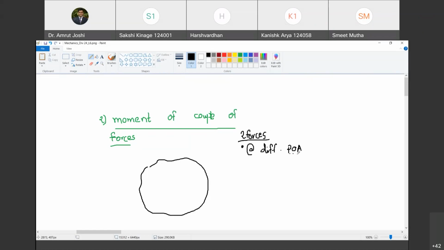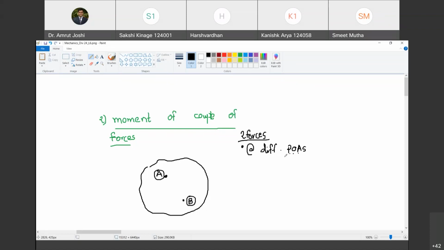POA का मतलब है point of application. So they are acting at different points of applications. एक ही point पे act होने वाले forces नहीं चलेंगे. Are you with me? Yes, sir. So when I say moment of couple of forces, let's be clear that these two forces are acting at two different points. Let us say this is point A and this is point B. Happy? Yes.